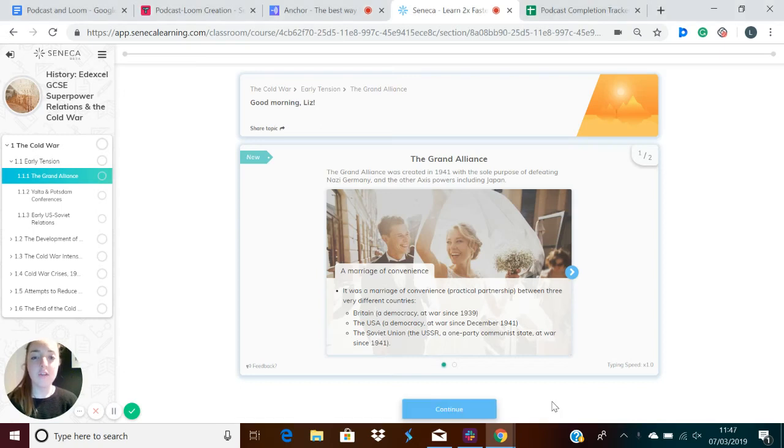Let's take a look at the Grand Alliance during the Cold War. The Grand Alliance was created in 1941 with the sole purpose of defeating Nazi Germany and the other Axis powers, including Japan. It was a marriage of convenience, which means practical partnership, between three very different countries.